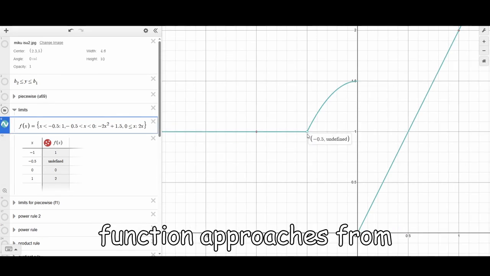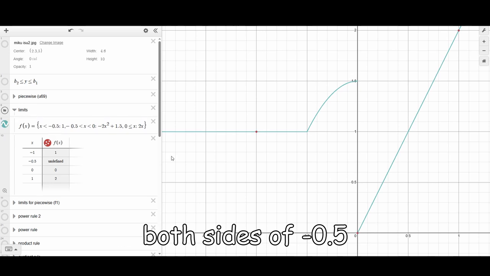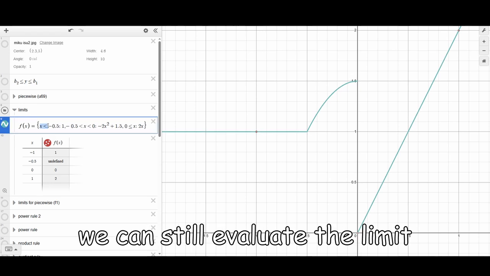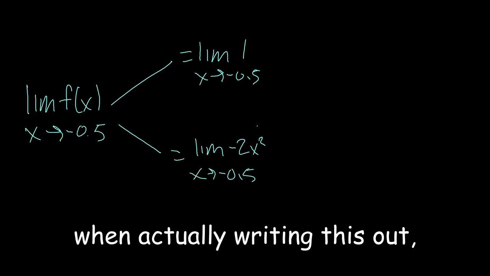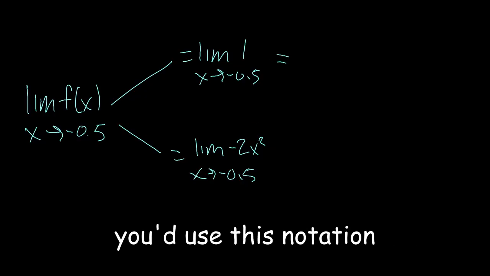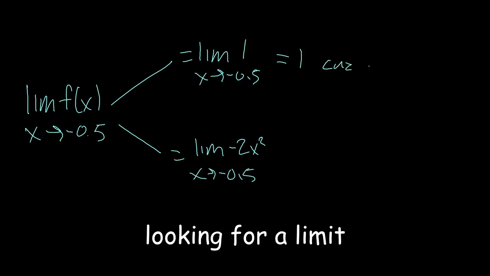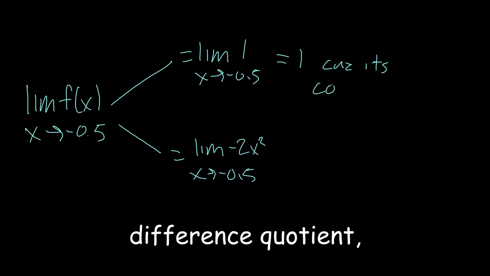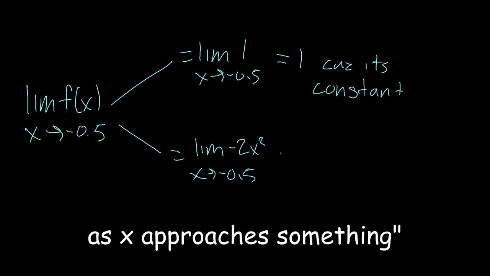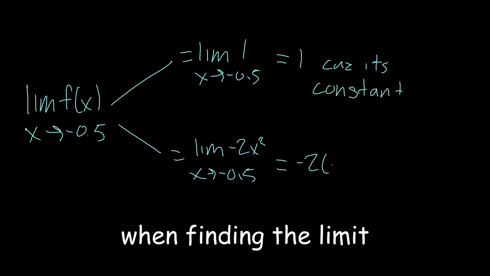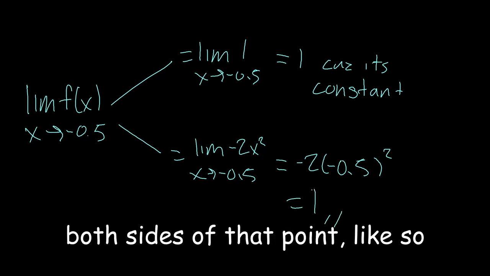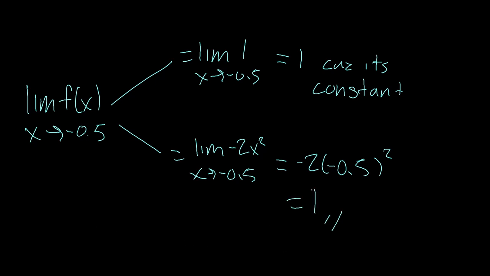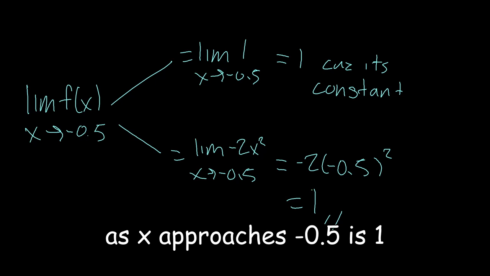If we look at what the function approaches from both sides of -0.5, we can still evaluate the limit as x approaches -0.5. When actually writing this out, you'd use this notation to show that you're looking for a limit. It's the same thing as the difference quotient, just with the limit as x approaches something in front of it. When finding the limit of a piecewise function at a connecting point, you'll want to check the limit of both sides of that point like so. Now we've proven that the limit as x approaches -0.5 is 1.